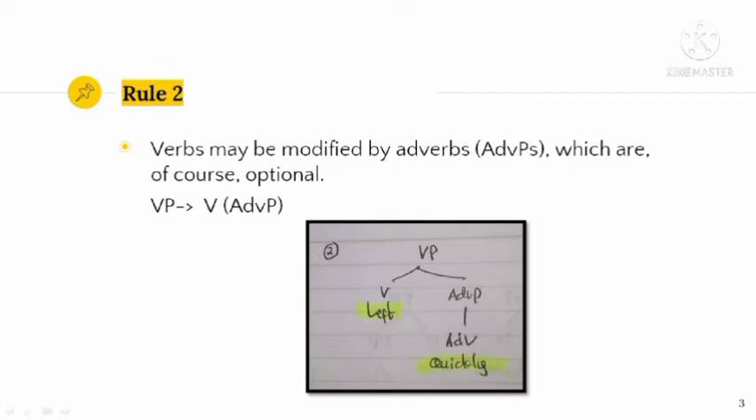Okay, first we will write the verb phrase or VP and then divide it into two, namely verb as the head and then adverb phrase as the modifier. From left, we know that left is a verb. Then we write that word under the V symbol. And after that, move to the adverb phrase. We know the adverb phrase consists of a single word adverb. So we still have to write the line and then write the adverb or adv. And from the words left quickly, we know that the adverb word is quickly. Then we just write quickly under the adv.